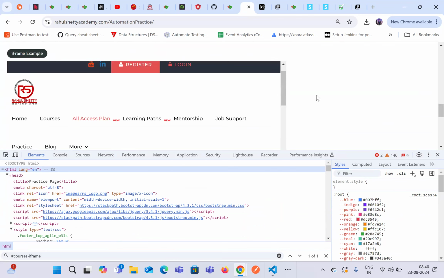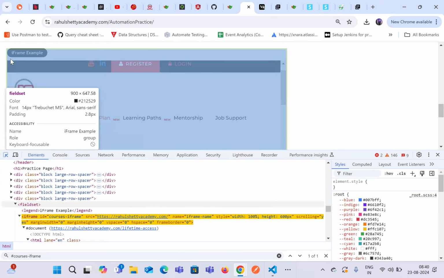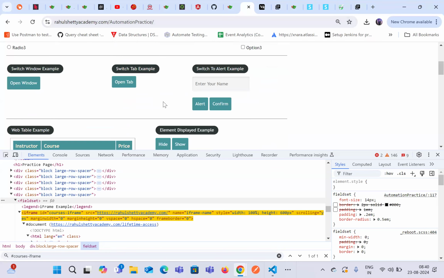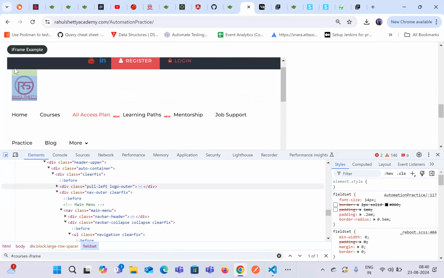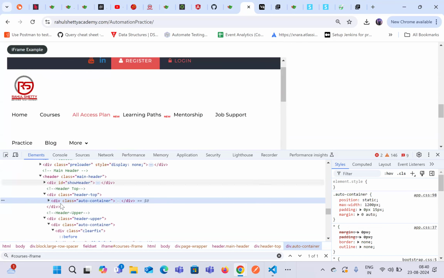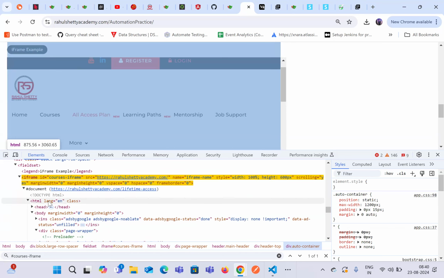Now there is another application, another website that has been used inside the main application, which is automation practice, and inside this they have used another complete application, which has again been developed using a HTML tag. So if you see this one, this is just highlighting the part of the page, which is the other application that has been developed using HTML tag.